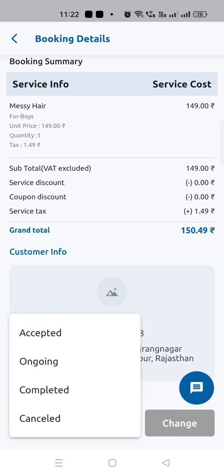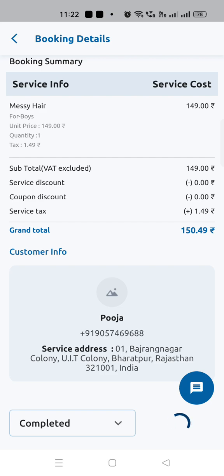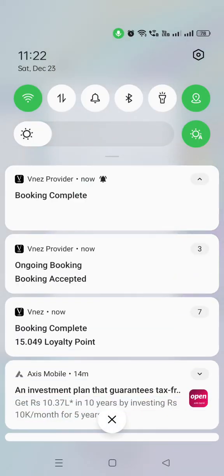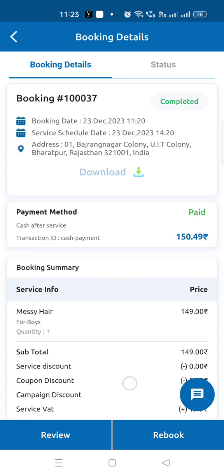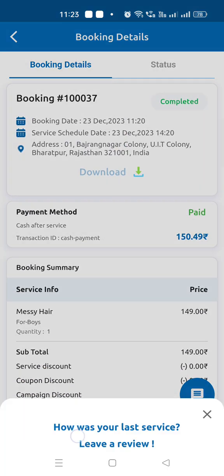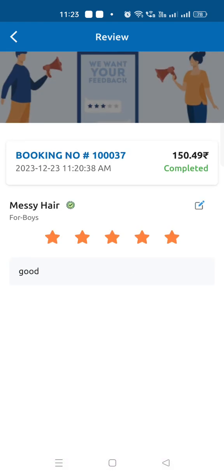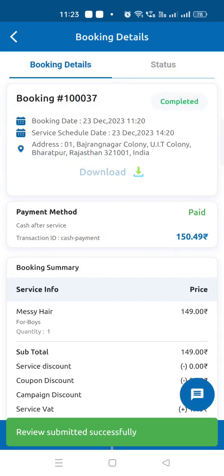And now let's see the service has been completed. So the provider will click on completed, and that is how a customer makes a booking. The provider can accept it and complete the booking. Easily you can see all the booking details you are getting in your application. And now a customer can easily give a 5-star review to this service. And yeah, that is how your application is working.